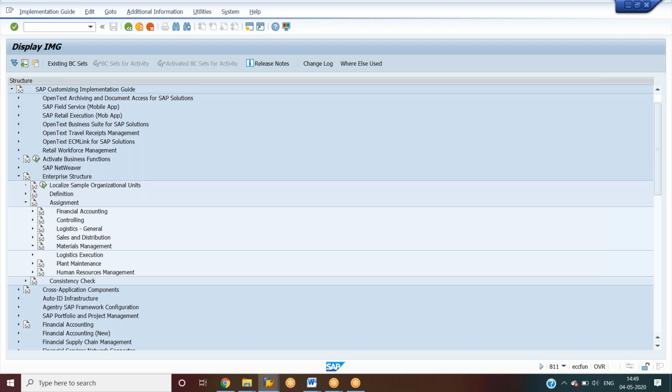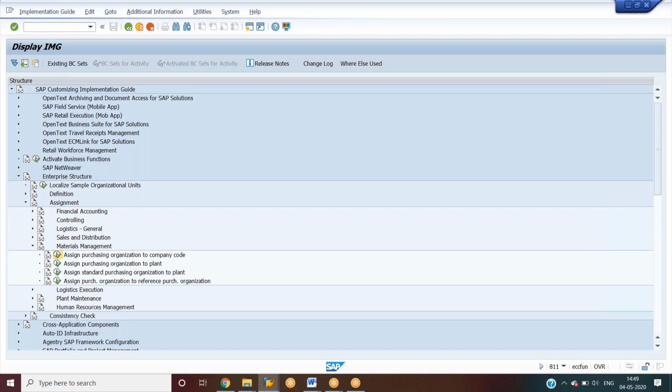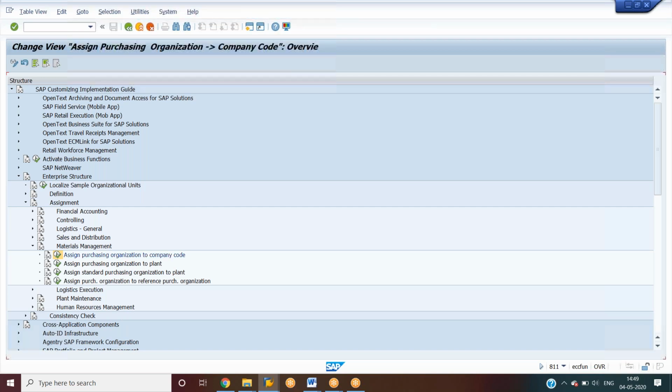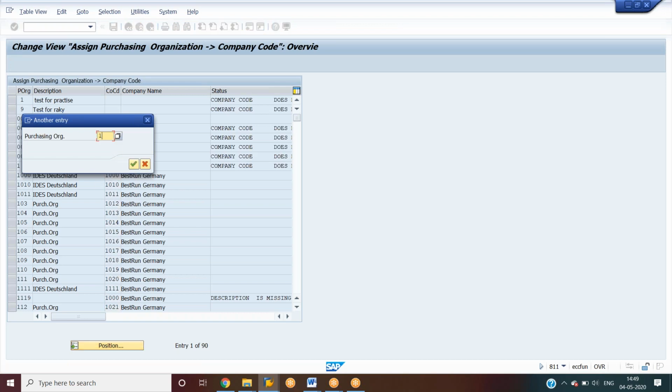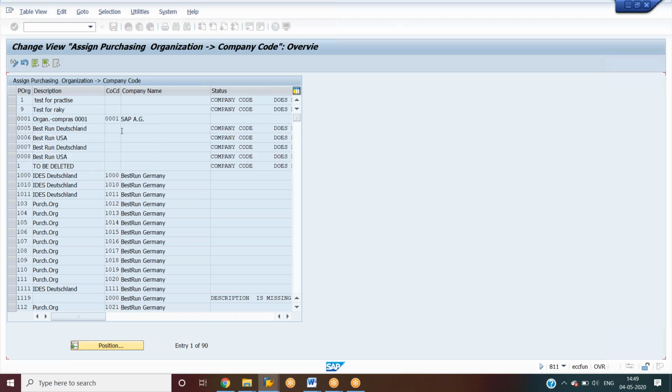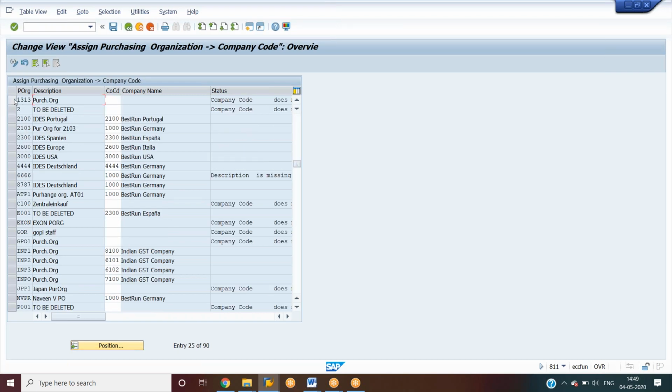Here we have to assign purchasing organization to company code. So here you have to click on position and check the purchasing organization which you have created, and this is the purchasing organization you created, and here we have to give the company code. Just save it.